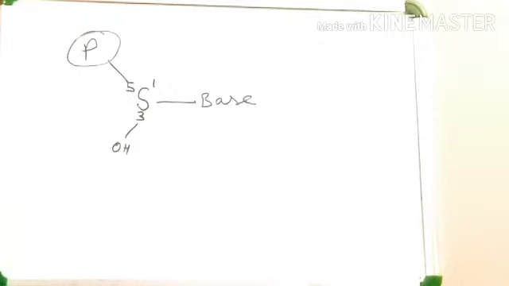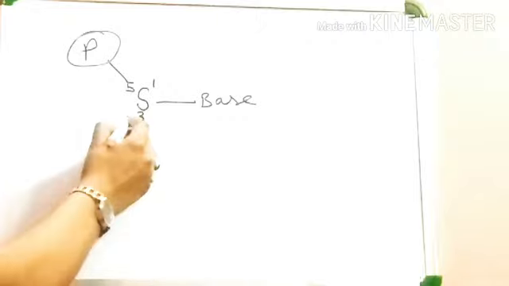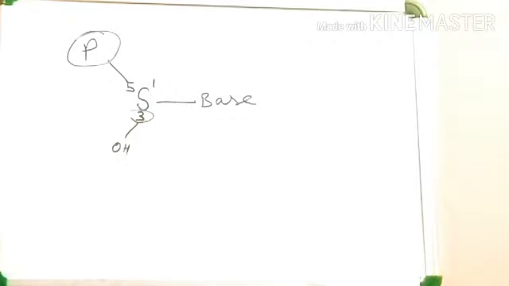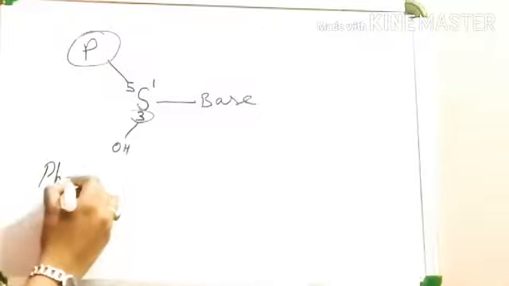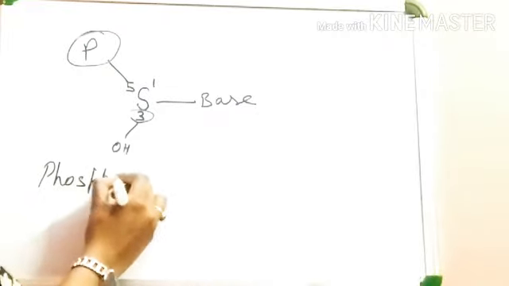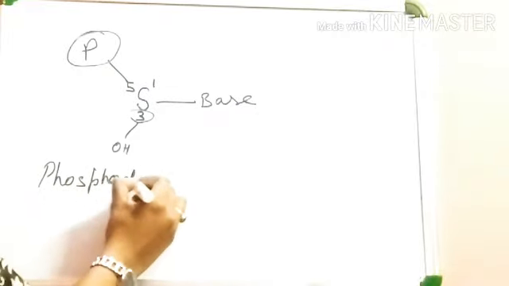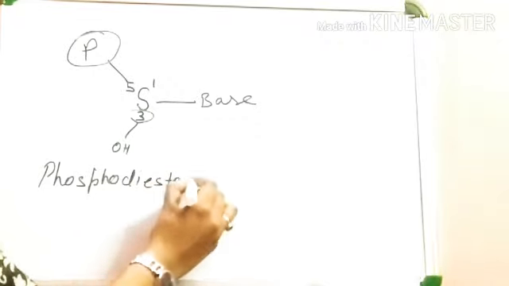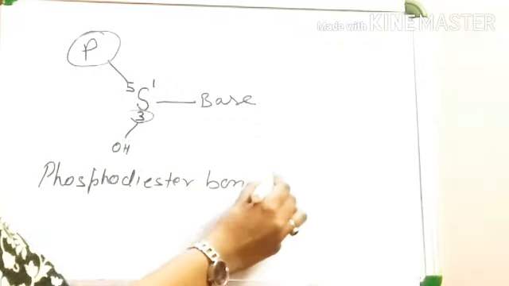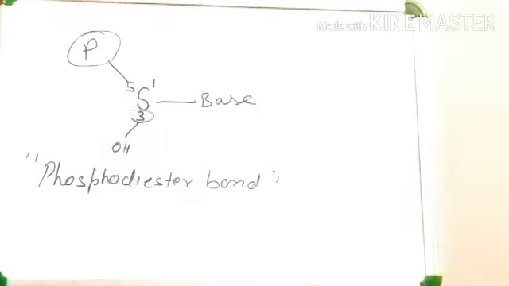Now a phosphodiester bond is present between carbon number 3 of one sugar and 5 carbon of another sugar, or between two adjacent nucleotides. Okay, you can note it down, phosphodiester bond. It is present in a nucleic acid, but where?